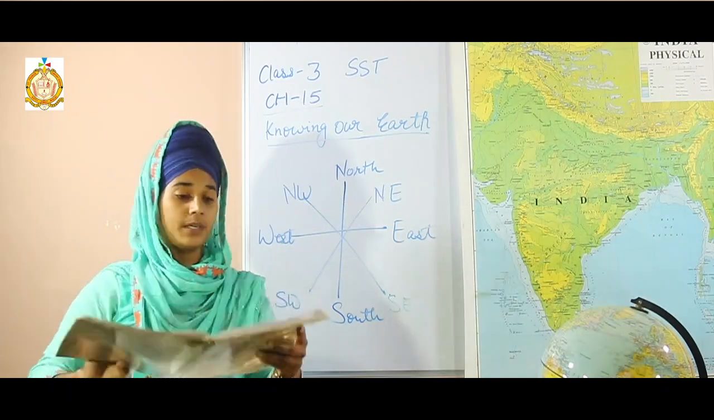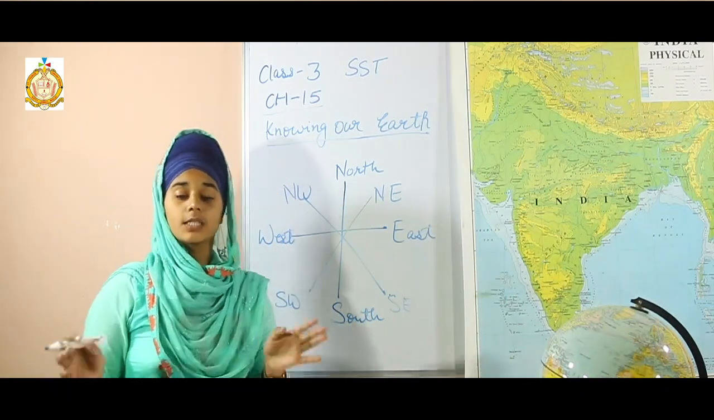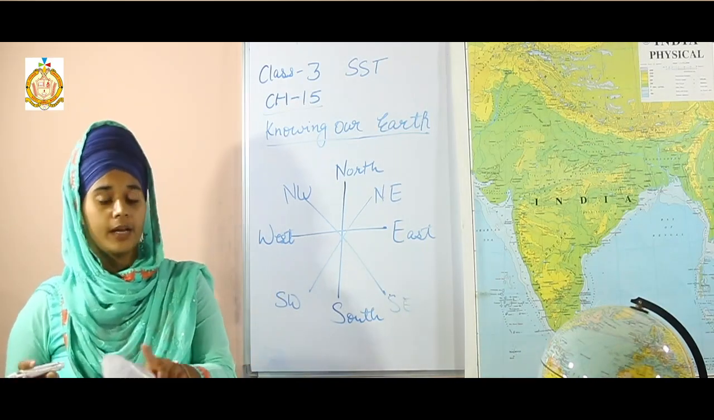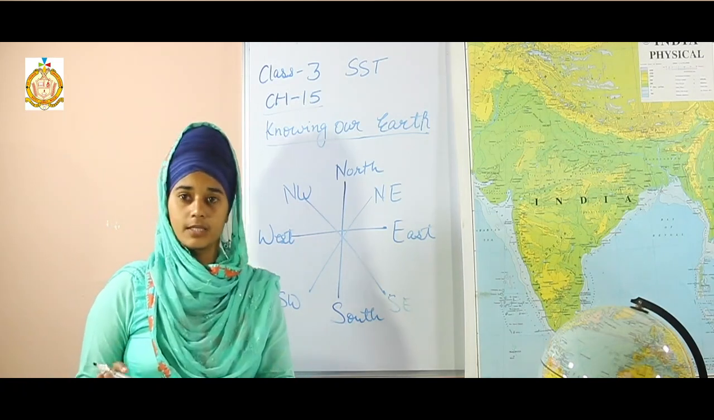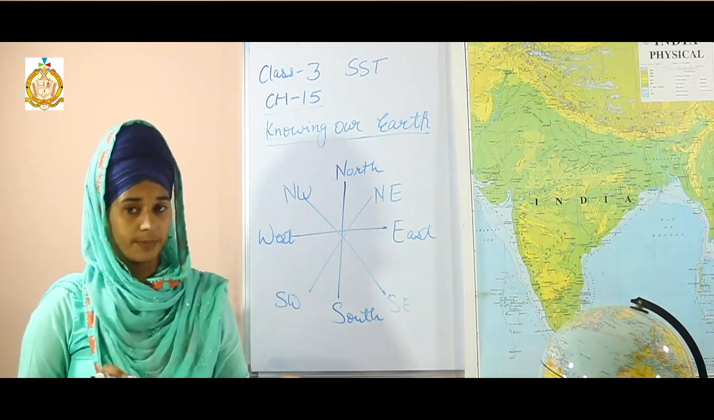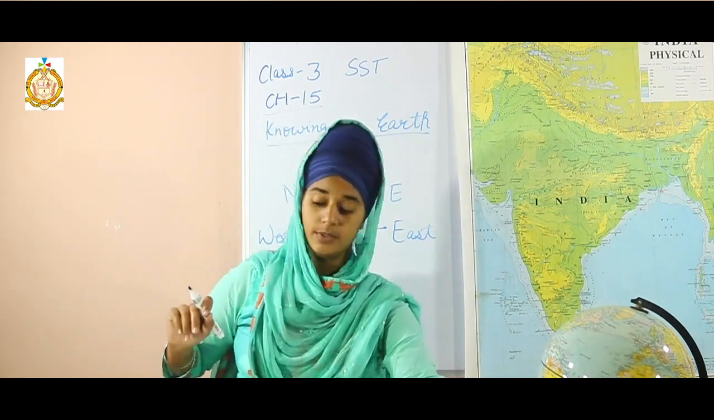Okay, that was the chapter about Knowing Our Earth. In this chapter, we discussed globe, map, the difference between globe and map, and directions and compass. So students, now you have to read the whole chapter carefully, then write the homework.